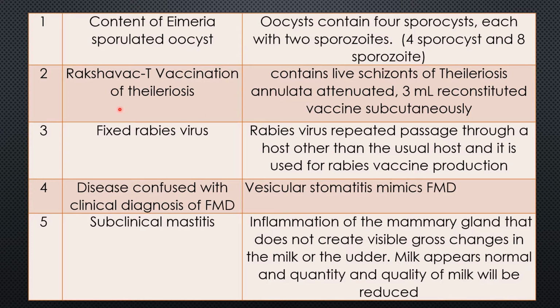Question 2. Raksavac T vaccination of theileriosis. Important question. This Raksavac T contains live zygont of Theileria annulata. It is attenuated. The dose is 3 ml reconstituted vaccine given subcutaneously.